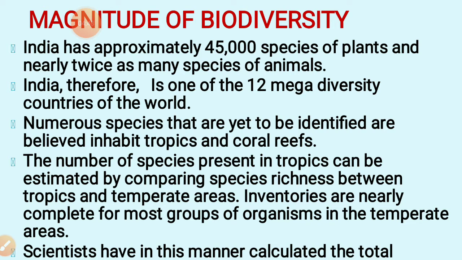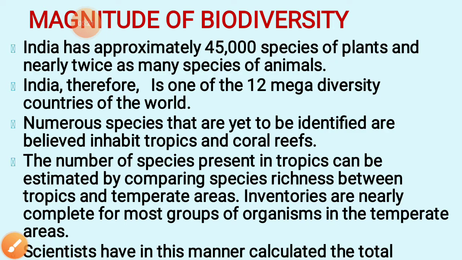The number of species present in tropics can be estimated by comparing species richness between tropics and temperate areas. This is again a very important question. How can we estimate the number of species? The number of species is estimated by comparing the species present in a given area. So here we have to compare the tropics and temperate areas.